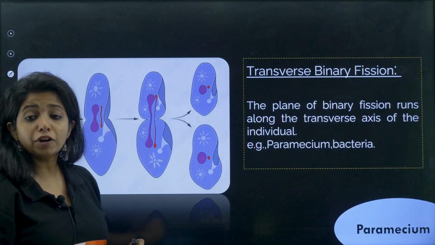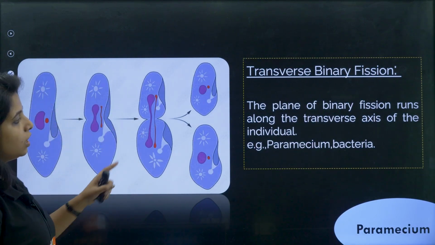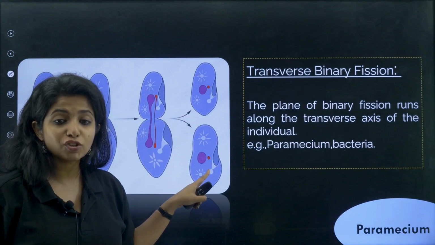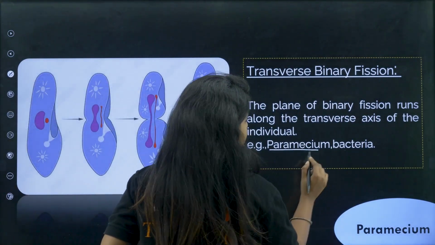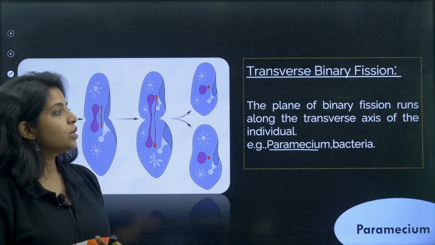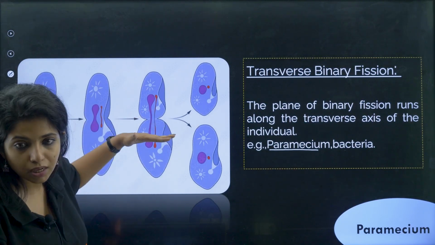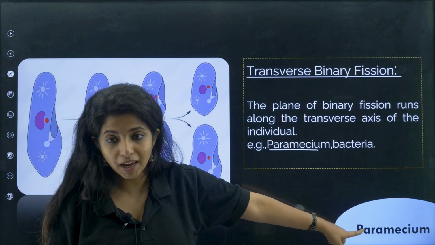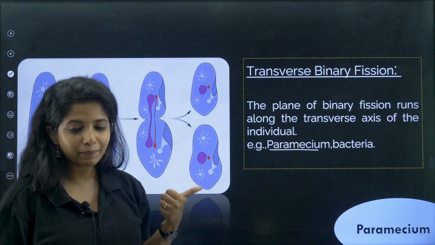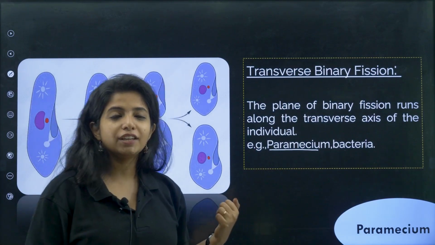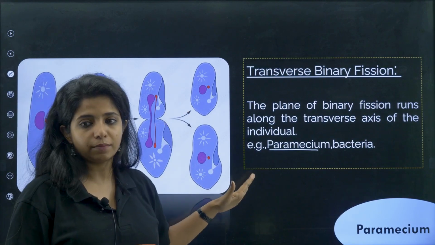Now you have transverse binary fission, where it is going to cut like this from the middle, at this angle. This is a slipper shaped organism, which is known as Paramecium. So the plane of binary fission runs along the transverse axis. This is shown by Paramecium, again dividing into just two organisms, not more than that. So you have simple binary fission where there is no angle, then longitudinal binary fission where you have Leishmania, and then transverse where there is Paramecium.